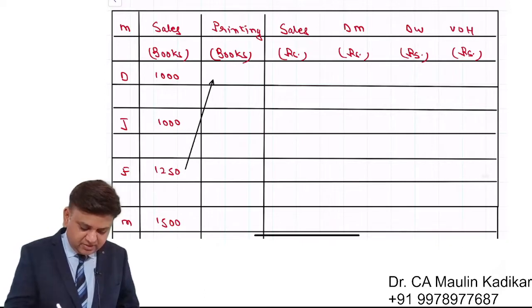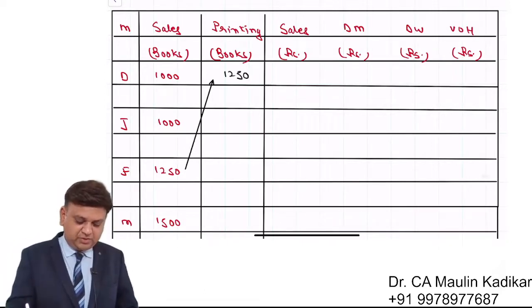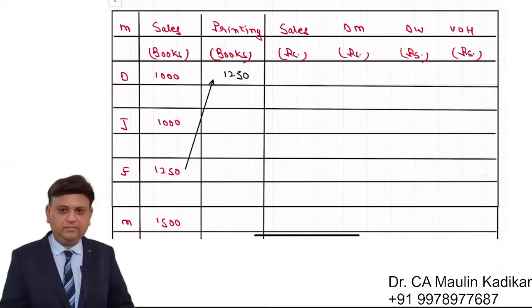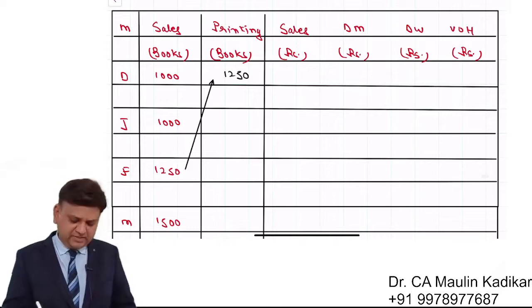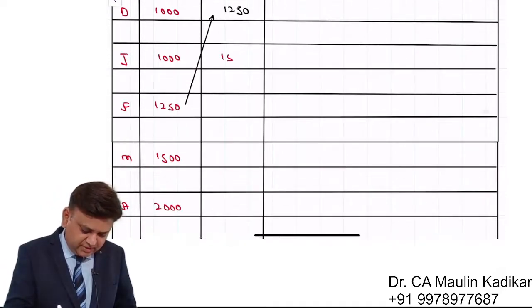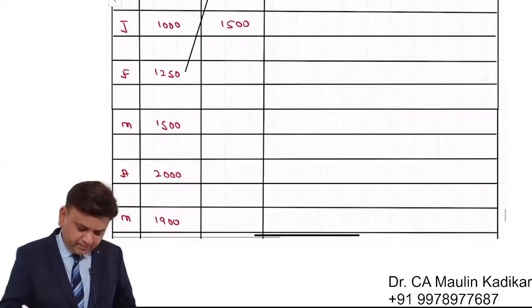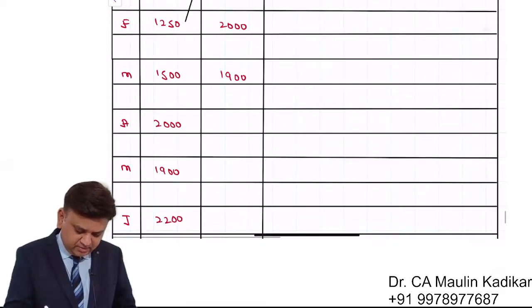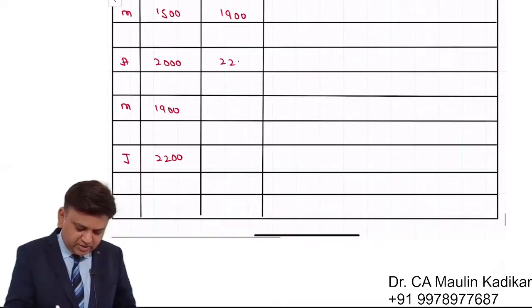In the month of December, we are going to produce 1250 books. Like that we understand. And so on, we will have the number of books to be printed. So over here it is 1500, then it is 2000, then it is 1900, then it is 2200.